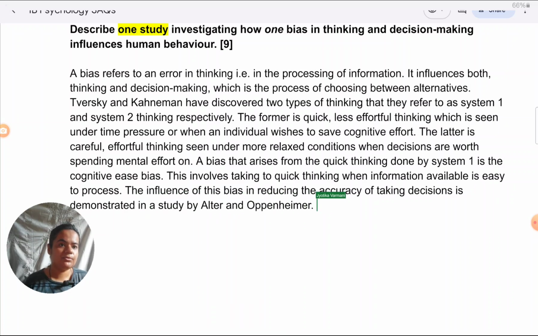I'll just address a few things before I get into the study. One, do we need to remember the name of the authors and the year in which the study was done? I strongly recommend remembering the name of the authors. Year, I will not insist that you remember. Although both are optional, if you don't remember the name of the researchers also, it is fine. But I just feel that it makes it easier for the examiner to go about checking the paper once they know which study you're talking about.